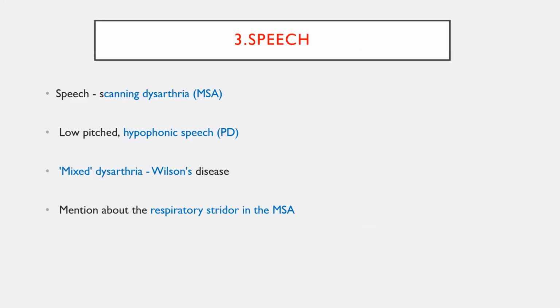So speech, scanning dysarthria again will be seen in MSA, particularly MSA-C, multiple system atrophy cerebellar type, and low pitched hypophonic monotonous speech will be seen in Parkinson's disease. Both hypokinetic and hyperkinetic speech, that is mixed dysarthria, can be seen in Wilson's disease. And in a patient with multiple system atrophy, the patient will have respiratory stridor whenever talking. So we can mention in the speech that the patient is having respiratory stridor along with the scanning dysarthria.